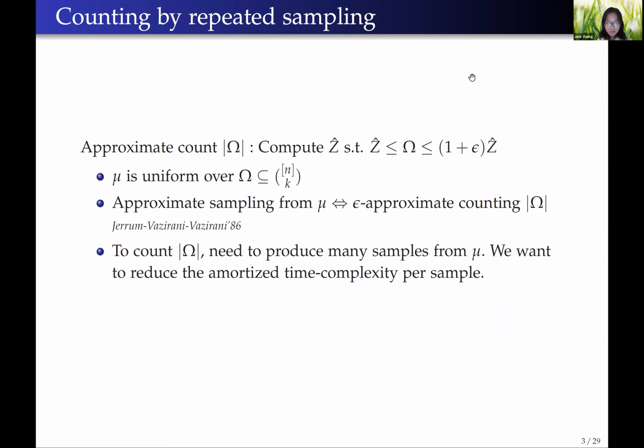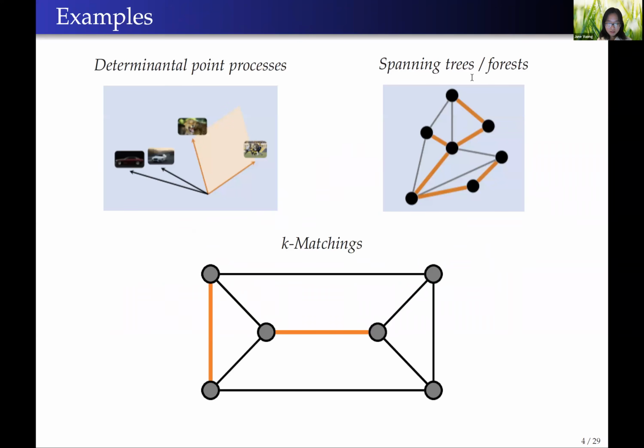Since we need to produce many samples from mu, we want to reduce the amortized time complexity of sampling from mu after some pre-processing step. Example distributions where domain sparsification has been useful include determinantal point processes, the uniform distribution over spanning trees or over fixed-size forests of a graph, or fixed-size matchings in a planar graph.